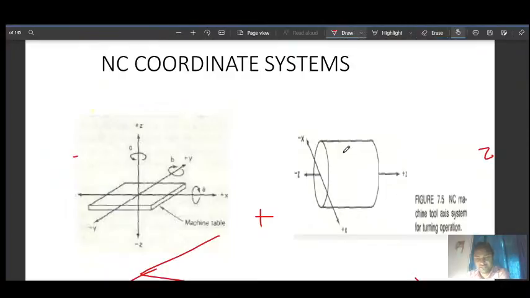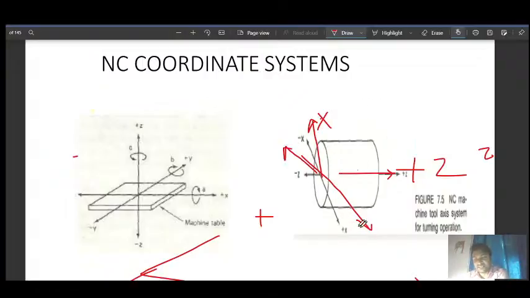See, along the length we will have plus z, and along the radial direction we will have the x-axis. So from this we are having plus x, and here this direction plus y.